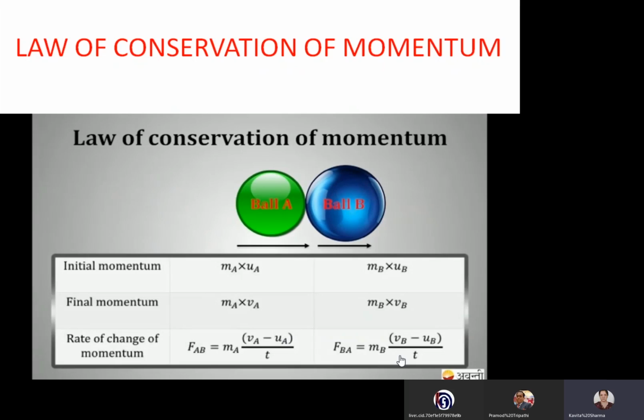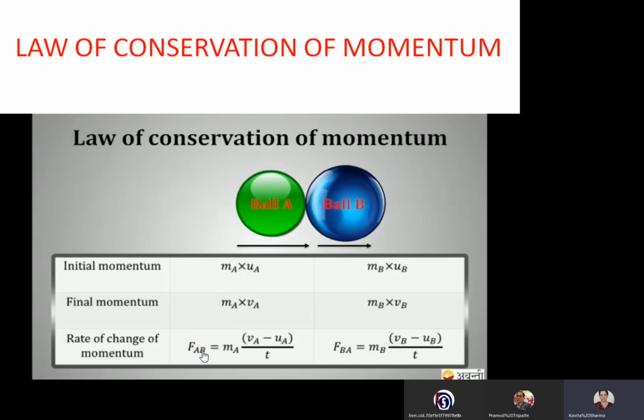If we take the constant as 1, then the rate of change of momentum of body A is equal to FAB, the force applied on object A, and rate of change of momentum of body B is equal to FBA, the force applied on object B by object A. FBA is force applied by A on B, that is why the change is in B. FAB is the force applied by B on A, that is why the change is in A. Now Newton's third law says every action has equal and opposite reaction.